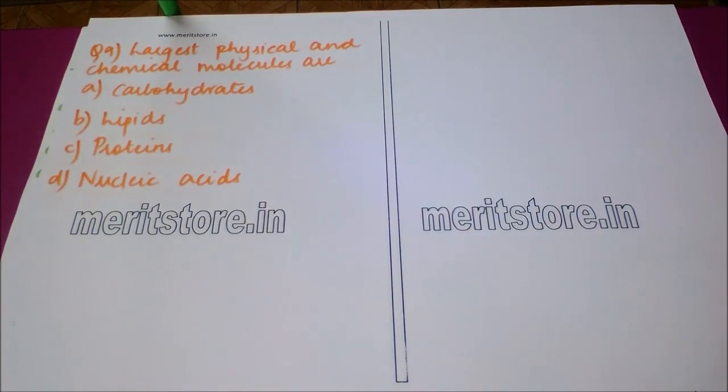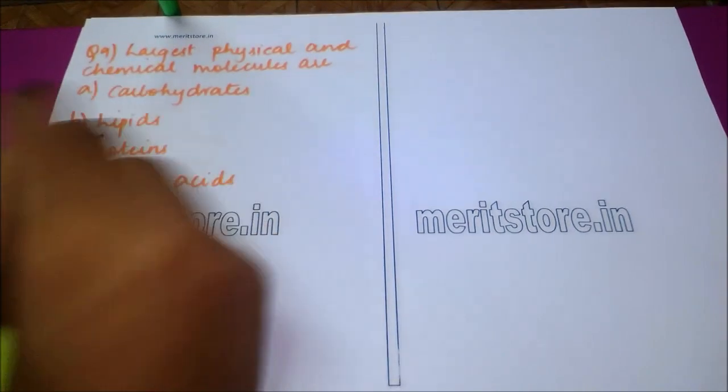Next question is, the largest physical and chemical molecules are option A, carbohydrates. Option B, lipids. Option C, proteins. And option D, nucleic acids. The correct answer to this question is option C, which is proteins.